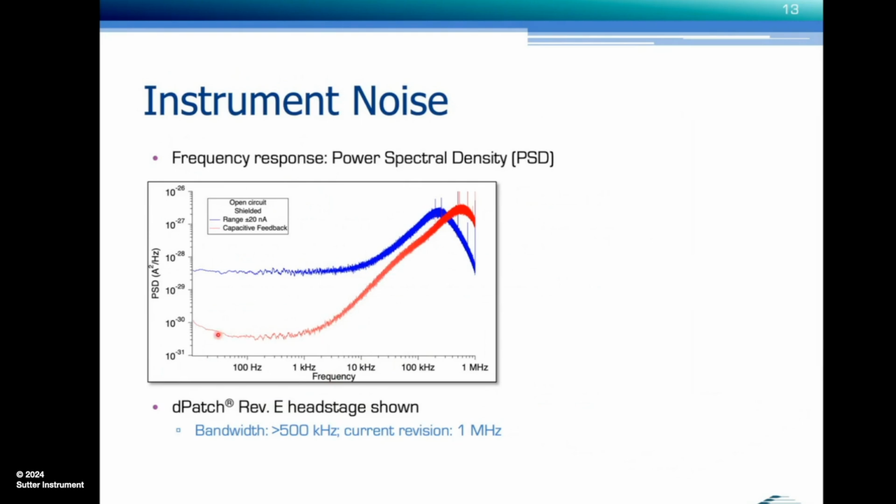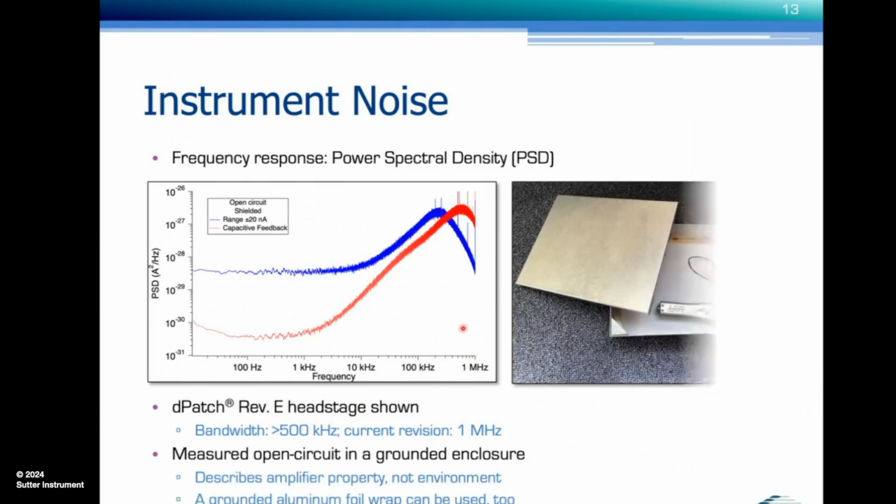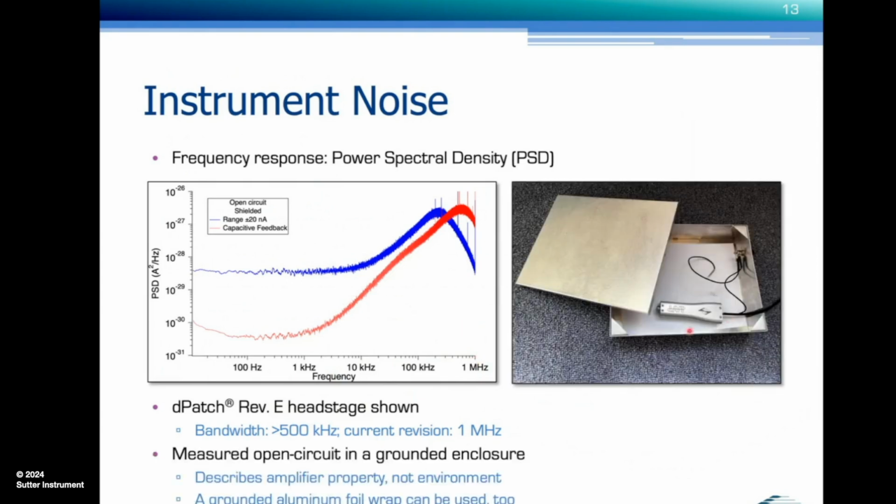And the noise is much lower with the feedback capacitor, and also the bandwidth is much higher, and the Rev-E head stage was specified at over 500 kilohertz bandwidth. The later revisions have a full megahertz. That means that curve would just continue rising all the way to 1 megahertz here. And this was measured open circuit in a grounded enclosure.